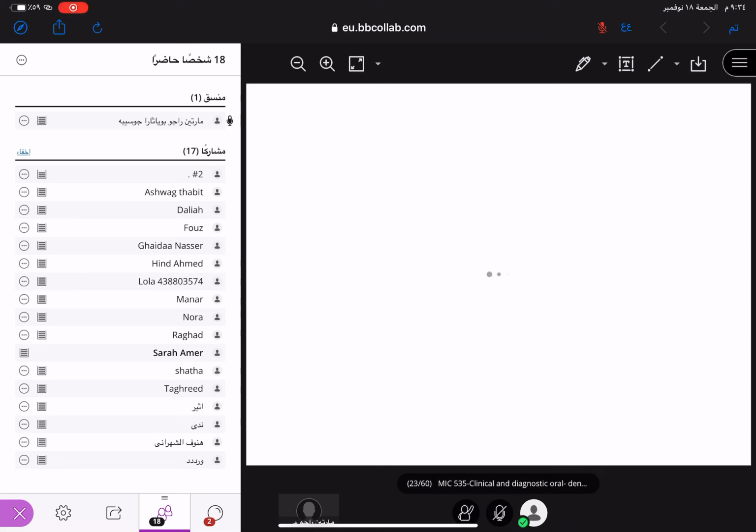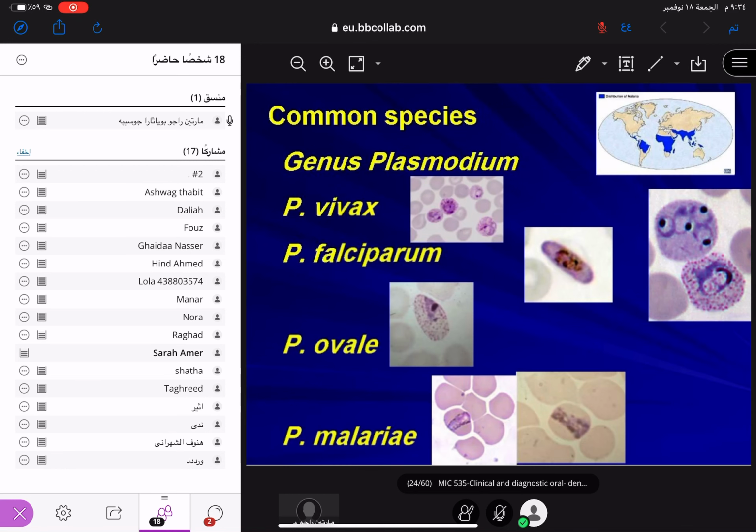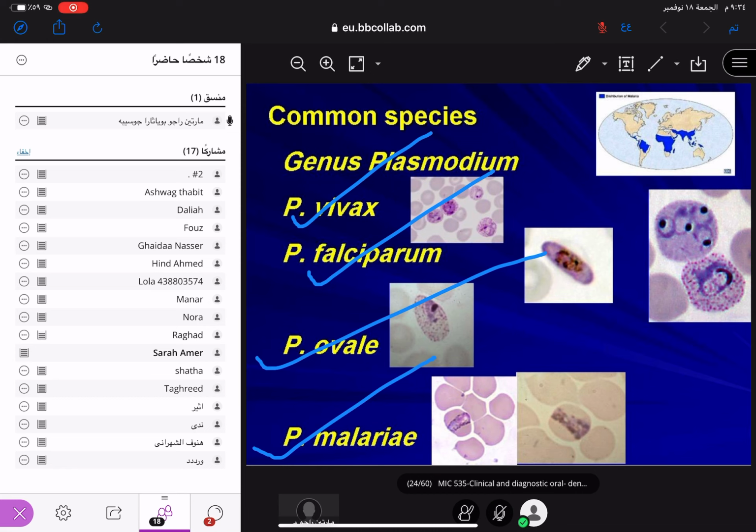Then last is malaria. Look, malaria. Malaria is caused by Plasmodium vivax, Plasmodium falciparum, Plasmodium ovale, Plasmodium malariae. In Plasmodium falciparum, you can see the banana-shaped gametocyte. Very important.